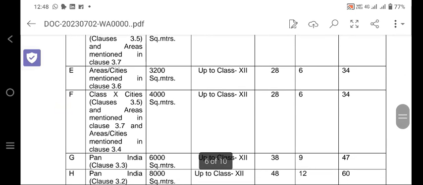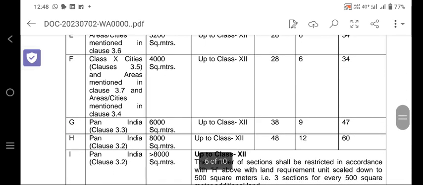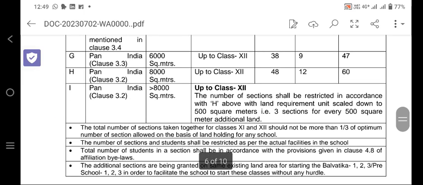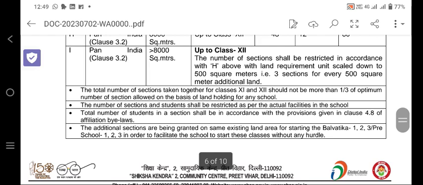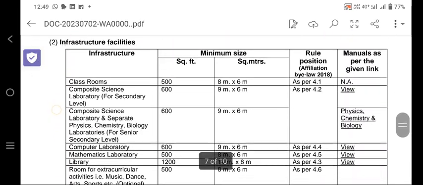For 3200 square meters, 34 sections could be provided. Class 10, if it is 4000 square meters, for class 12, 34 sections would be provided. And Pan India, 6000 square meters up to class 12, 47 sections will be provided. And 8000 square meters up to class 12, 60 sections will be provided. So these are the numbers, you can go through this. Already I have discussed this.